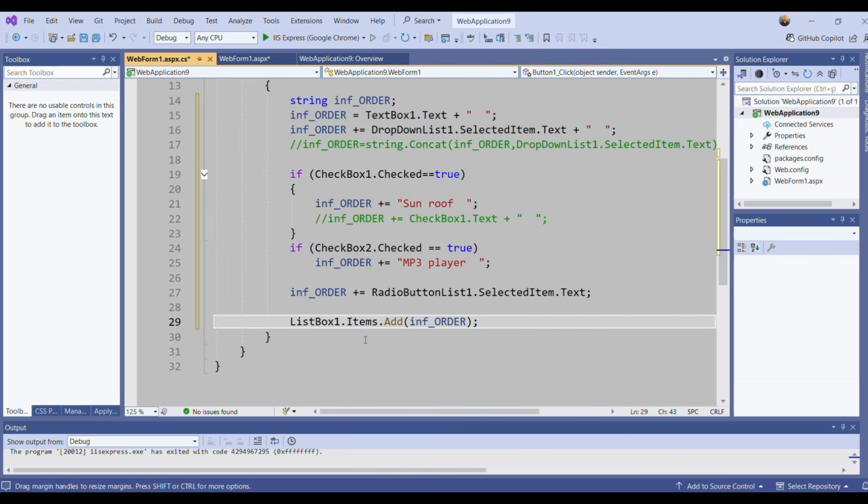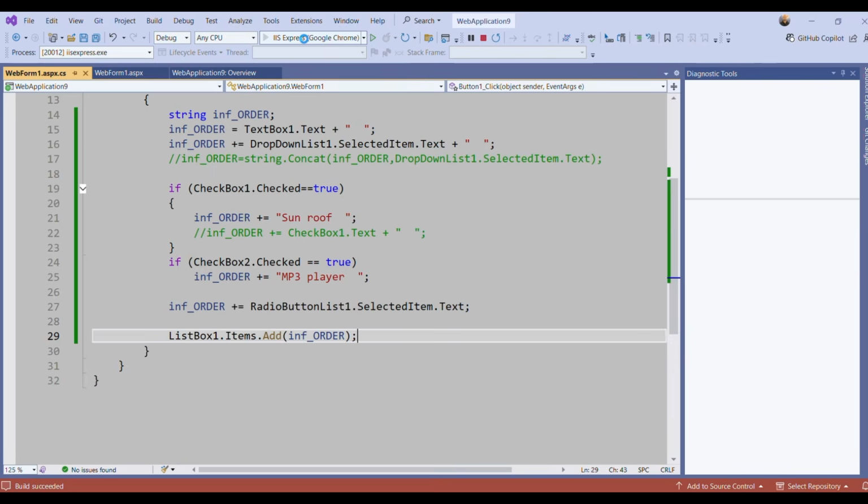So here I can add my string into the listbox. Okay, let's save it. Let's run it and see if it works. Then we can continue.